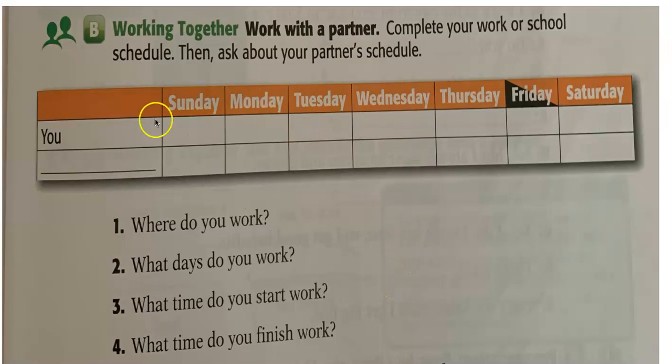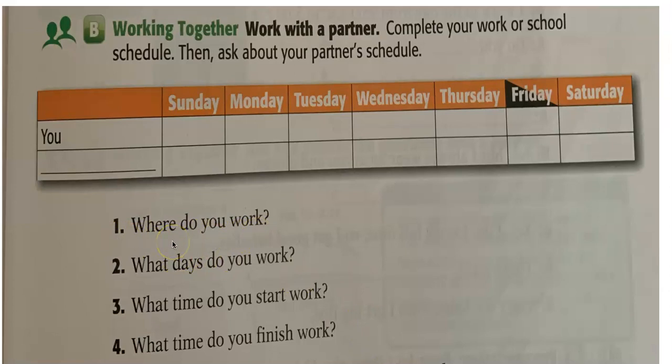Okay? So, this is you, and you are going to write here what days you work and how many hours. You have the days written here. You have to complete how many hours you work every day. When you finish writing your schedule, you have to answer these questions. So, where do you work?